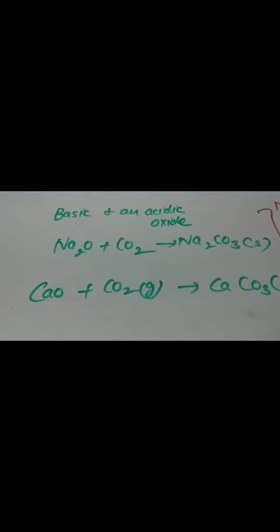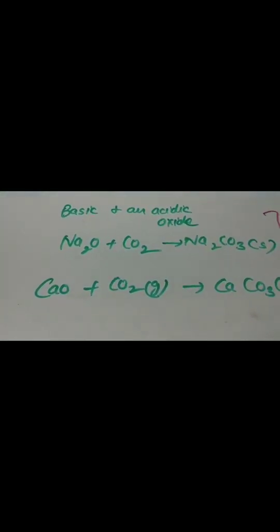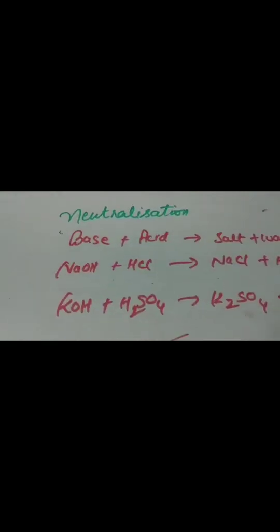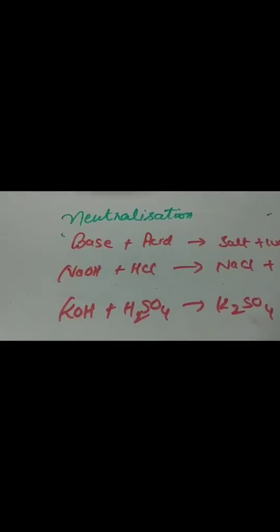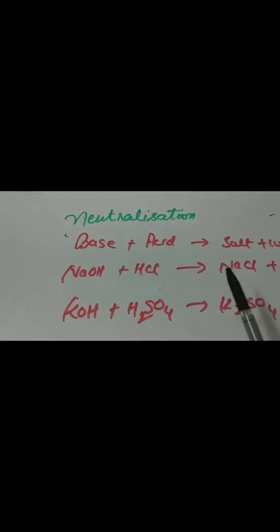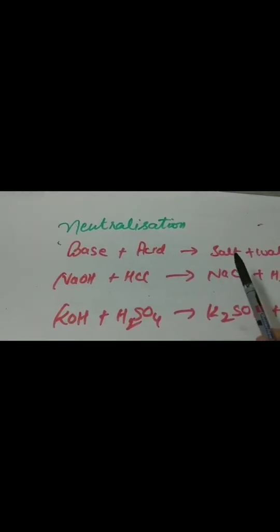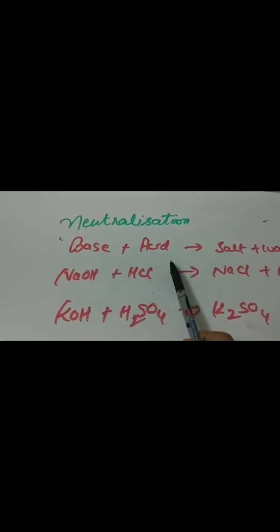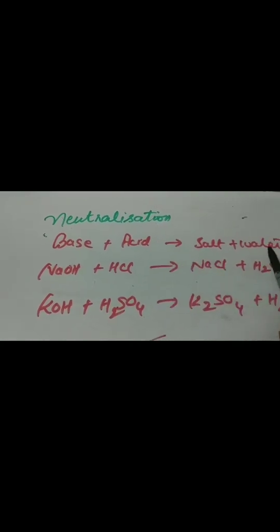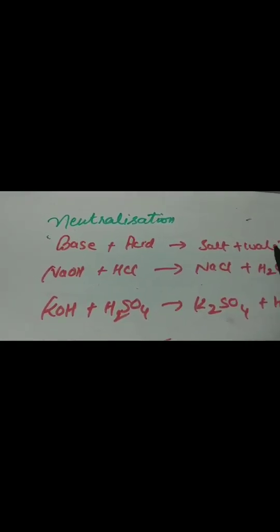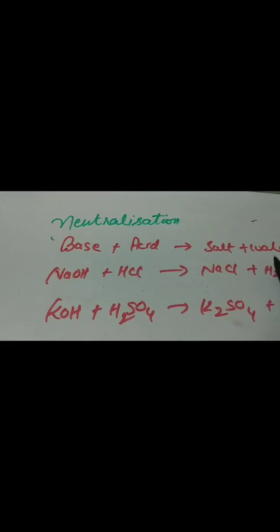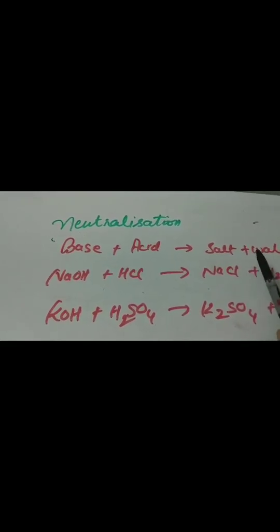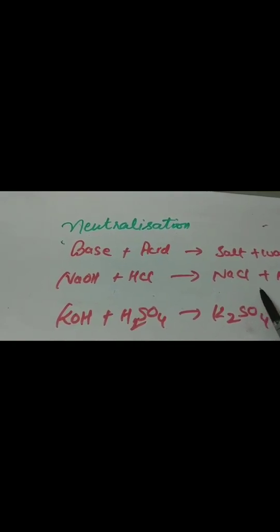That's why these reactions are also considered an example of exothermic reactions. Neutralization reaction. Neutralization means the salt or whatever product we get is neutral in nature. Whenever a base reacts with an acid, it forms salt and water. So that reaction is considered a neutralization reaction and it releases heat. So it comes under the example of exothermic reaction.